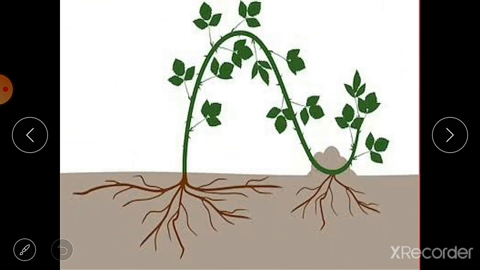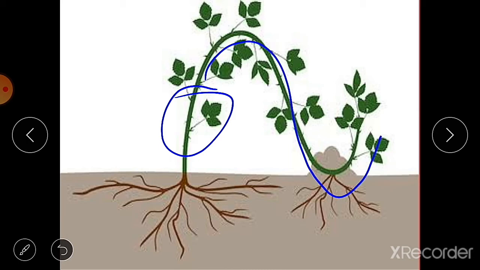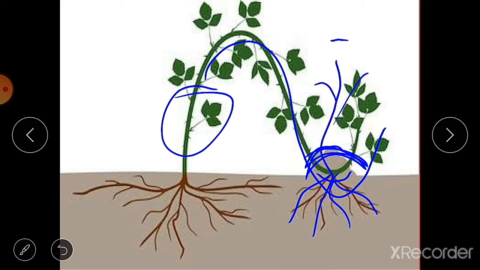How do they grow? Look at the picture here. This is the parent plant and its branch is bent here, and this branch is covered with the soil here, and then the roots are grown here, and then here you can see the new plant will grow. So this is the example of layering.